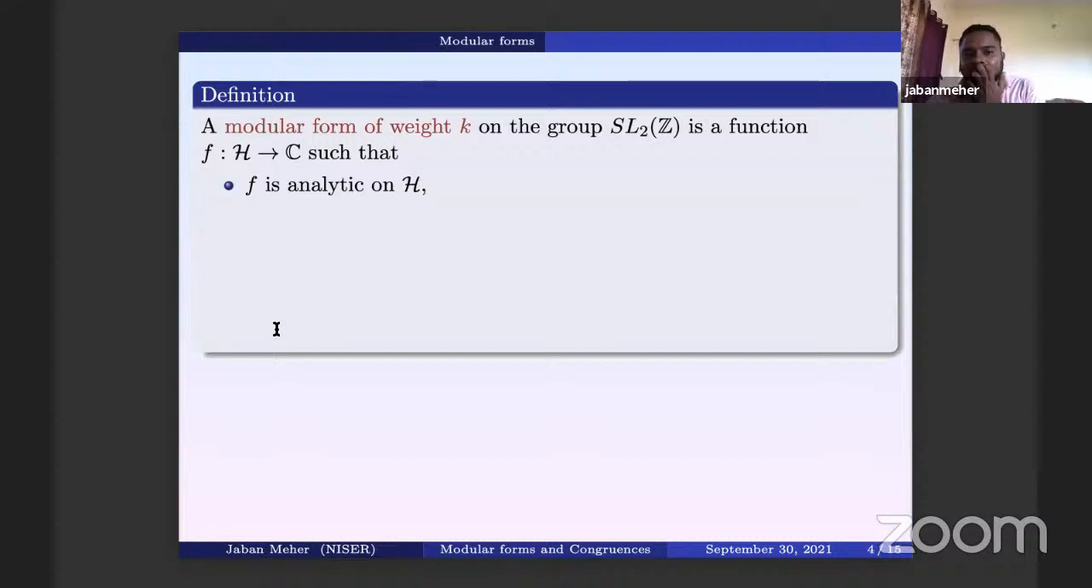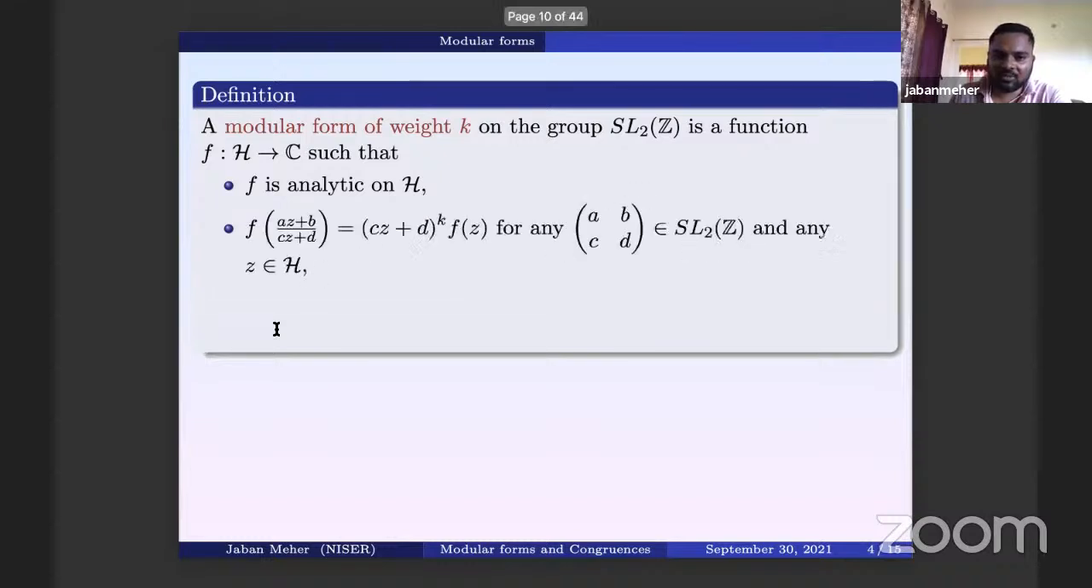So the definition: a modular form of weight k on the group SL2(Z) is a complex-valued function f from H to C. The first property is that it is analytic on the upper half plane. The second is a transformation property, which is called the modular property.